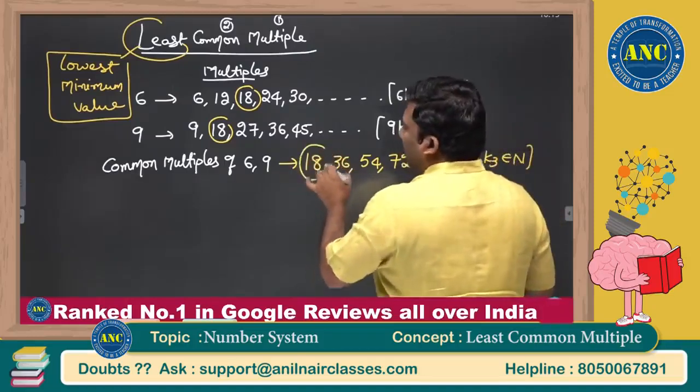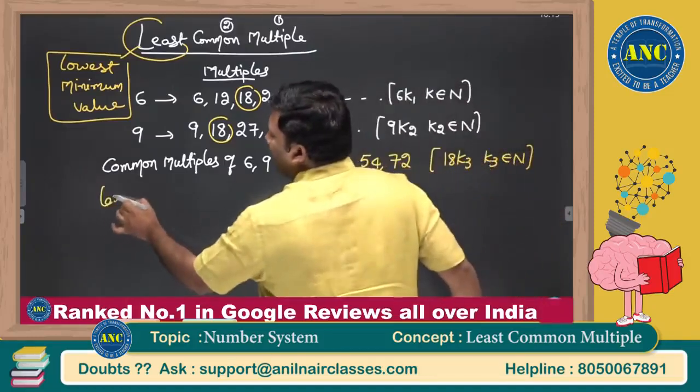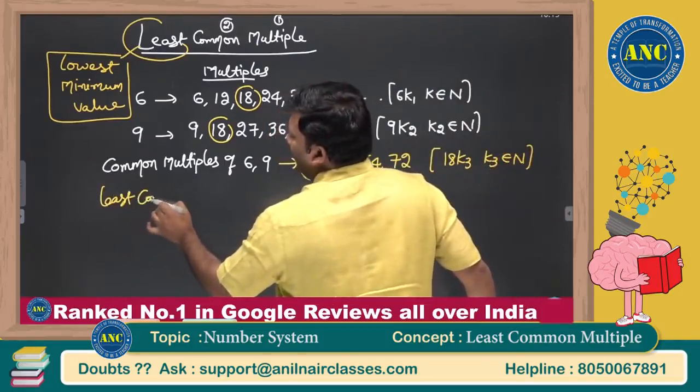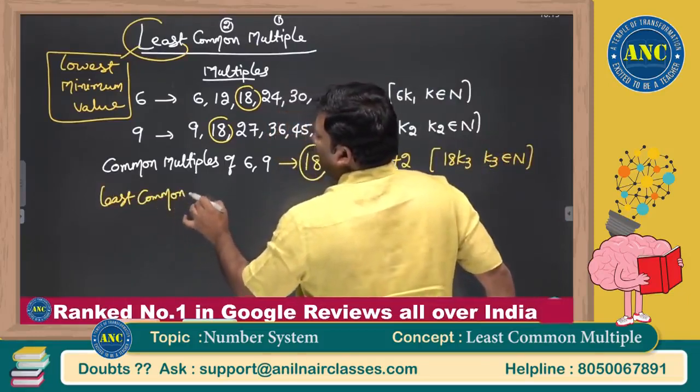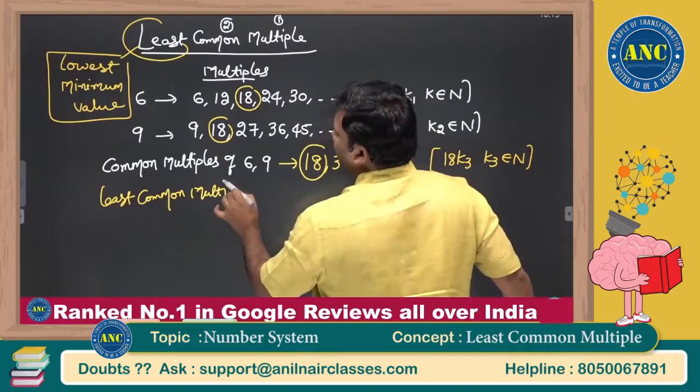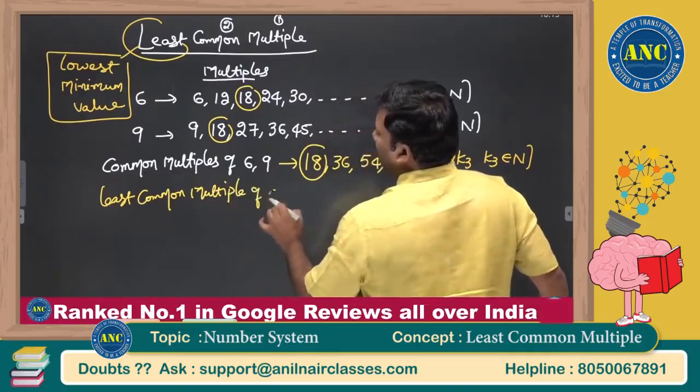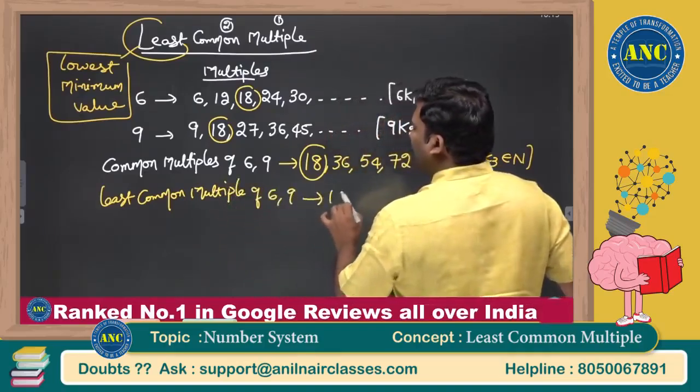What is the least common multiple of 6 and 9? It is 18. I hope the definition is clear.